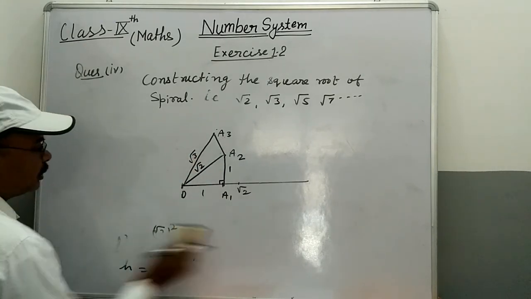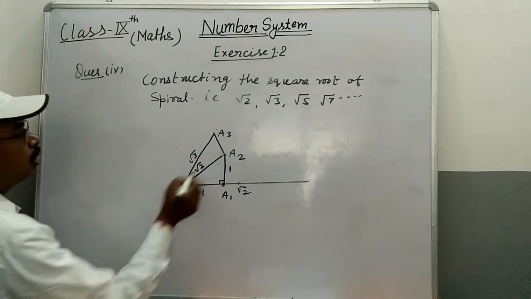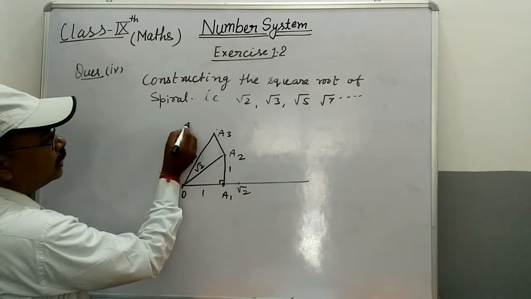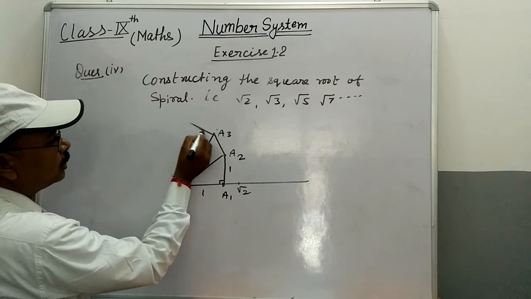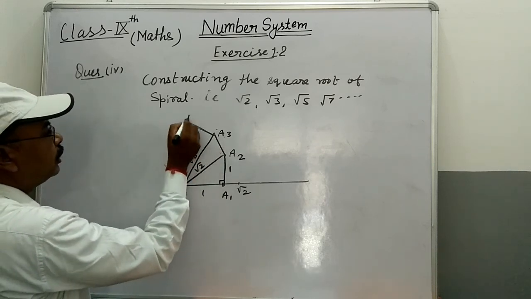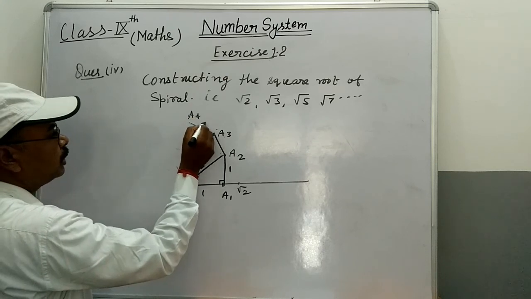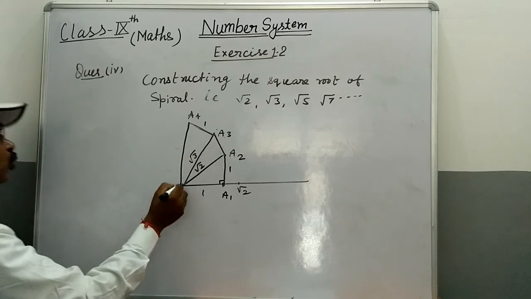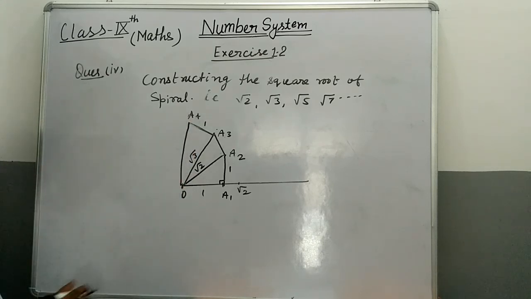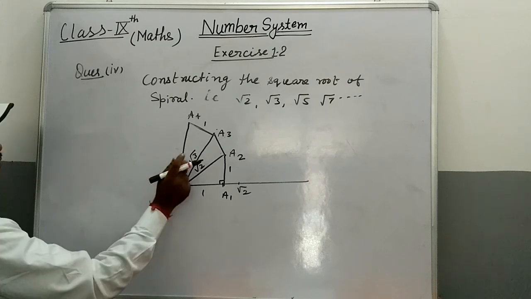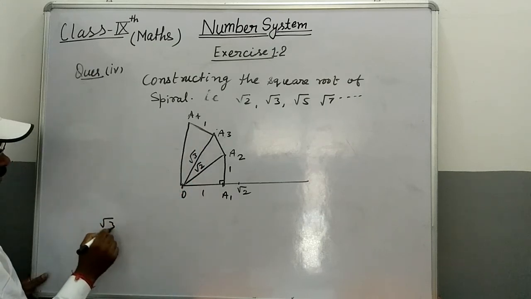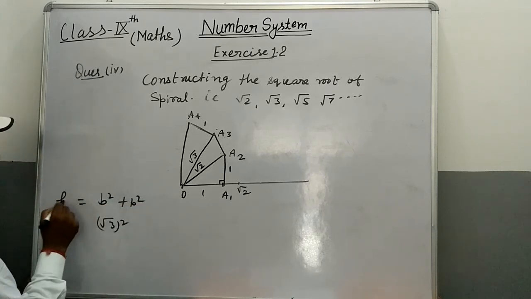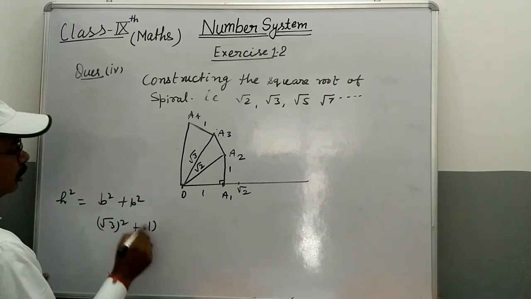Now next, students, again draw a unit perpendicular at point A3, that is A4, and join OA4. You can see, base square plus perpendicular square equals hypotenuse square.